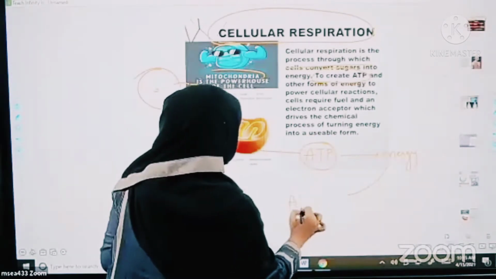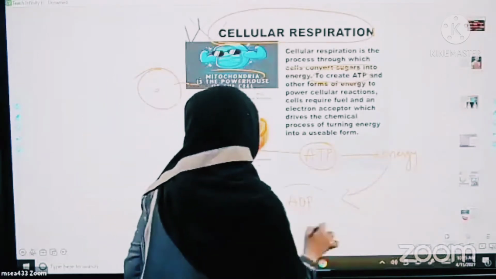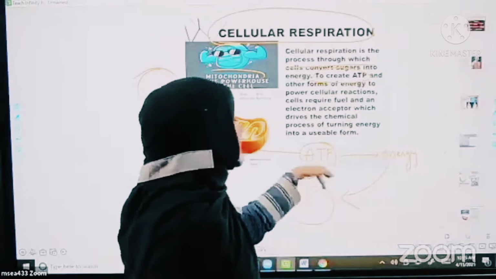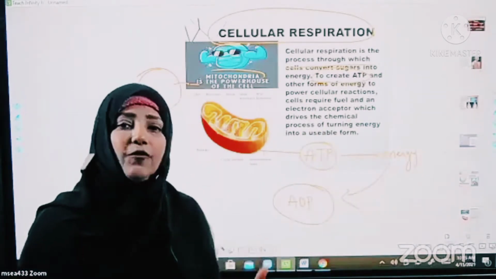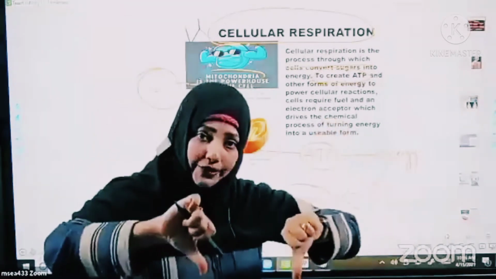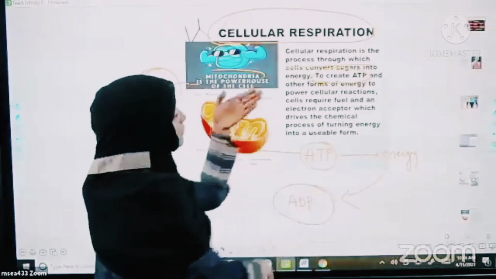ATP will be converted to ADP with less energy. Adenosine triphosphate has large energy, adenosine diphosphate has very little energy. So again, to get that energy back, ADP should be converted into ATP.